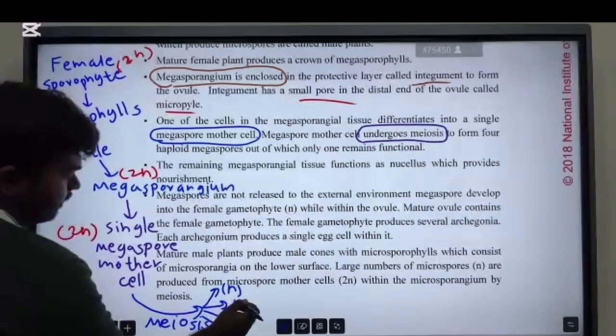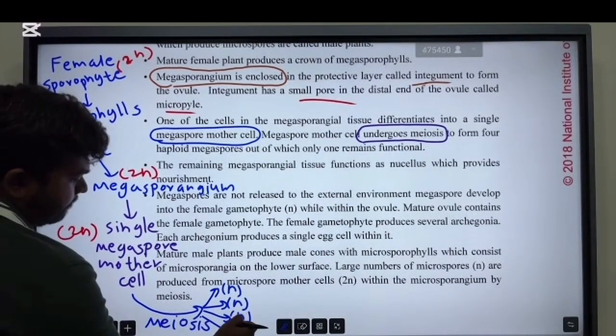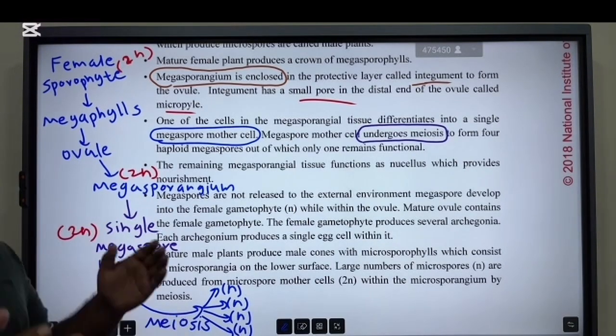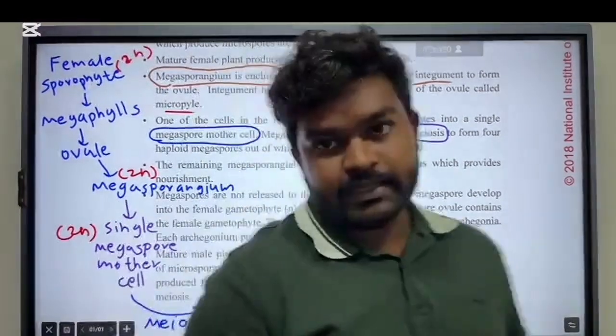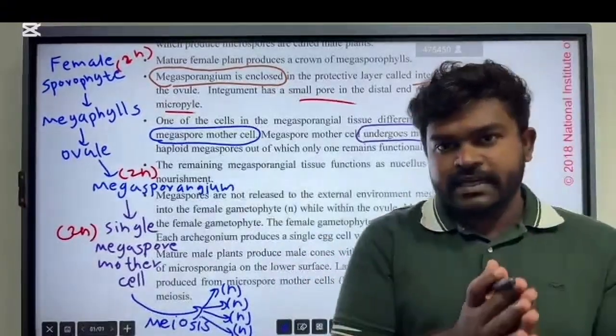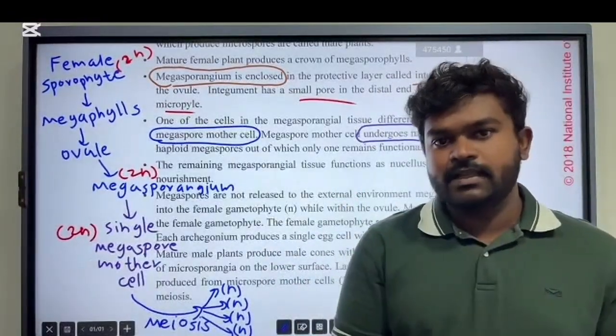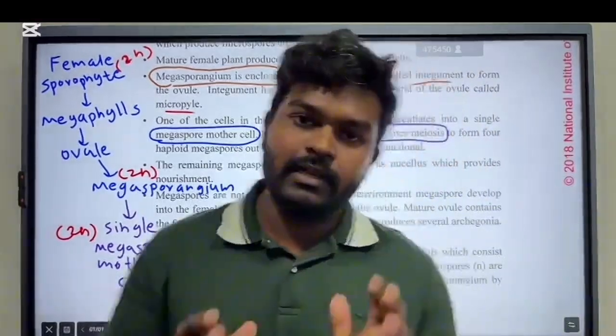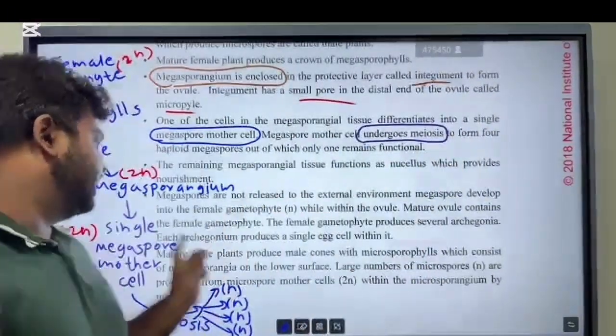All are haploid. So first, this megasporangium of the Cycas differentiates into a single megaspore mother cell. There is only one megaspore mother cell.